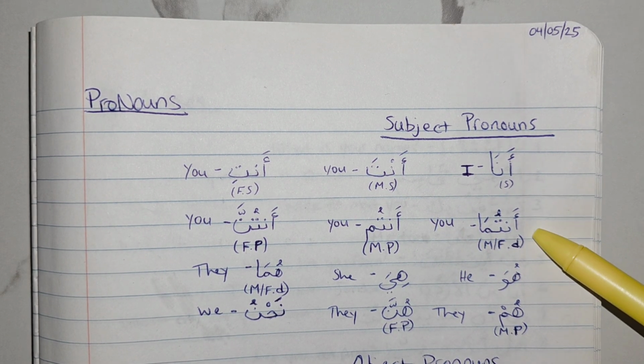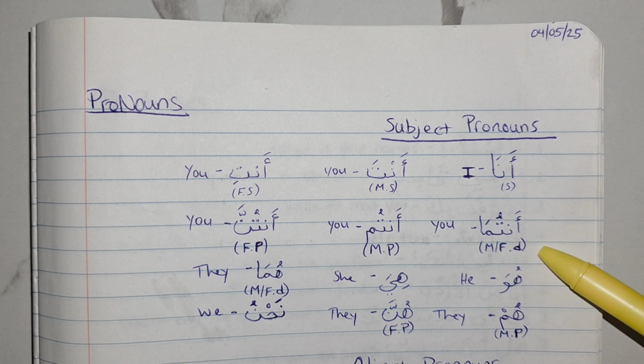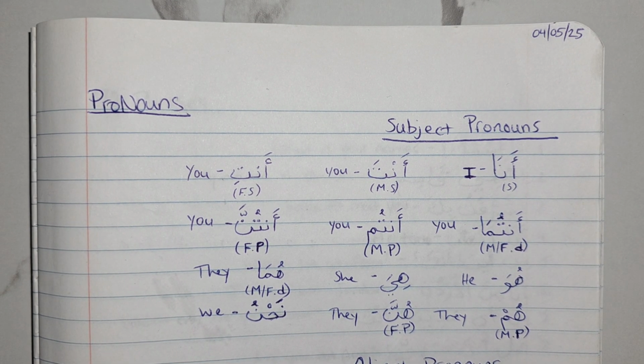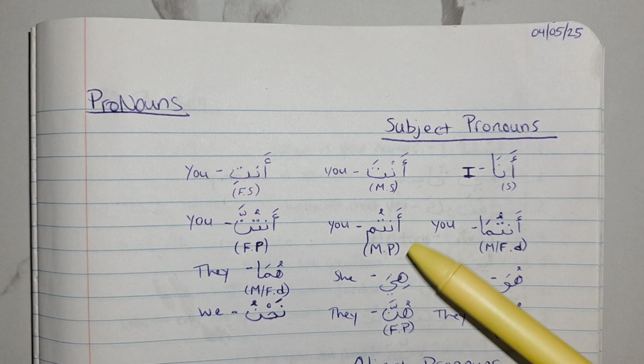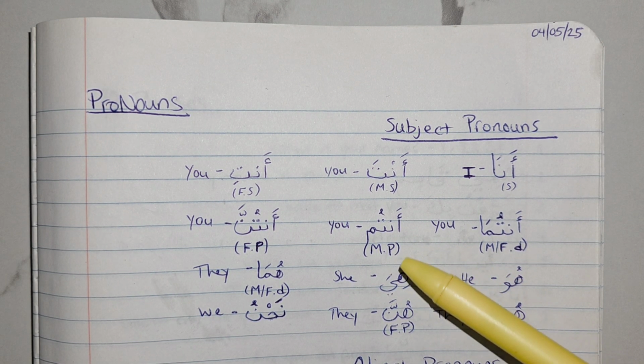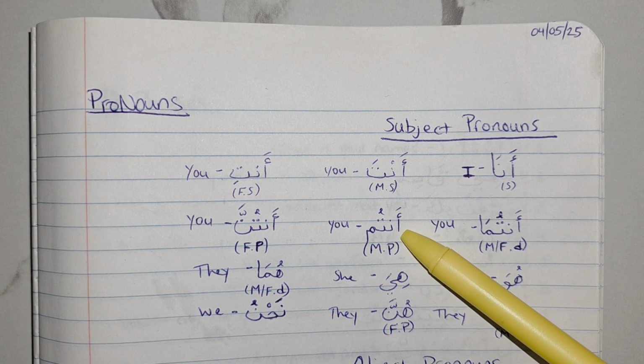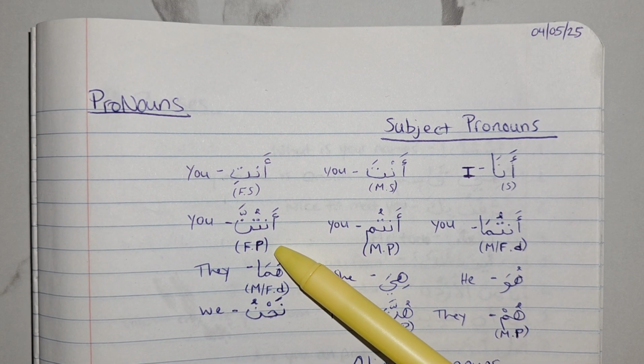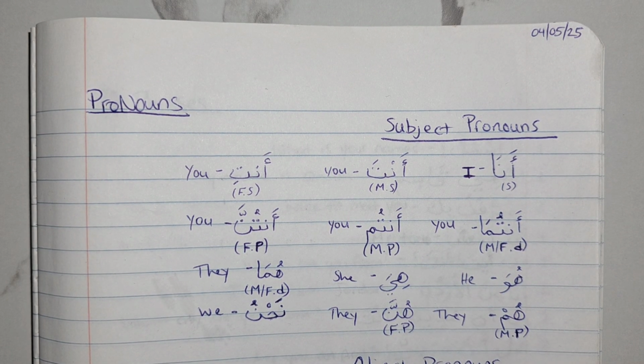Then we have antuma, which is for masculine and feminine, and it's dual, so when there's two people. Then we have antum, which is you, plural, masculine, so if you're talking to a group of males. And then you have antunna, which is feminine plural, if you're talking to a group of females.